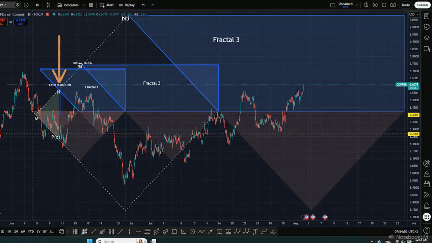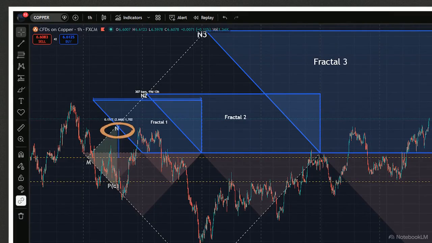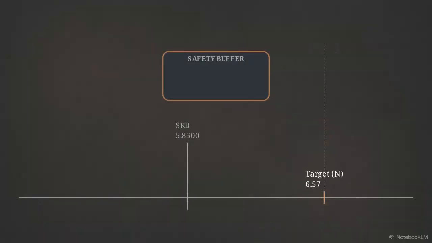Price reached the primary apex target, the N price level, at 6.57. Reaching this coordinate triggers a mechanical rule. Exactly half of the open position is systematically released. This realized profit is appended to the cycle's safety buffer, charging the reserve to $1,458.